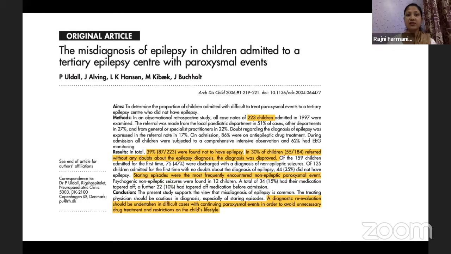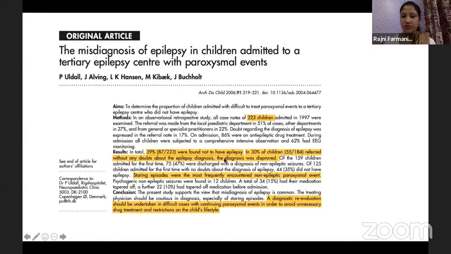So, misdiagnosis in epilepsy. In this child, when we received the child, epilepsy was made as the first diagnosis. We did the investigation. EEG was normal with suggestion. So we finally made the diagnosis of paroxysmal non-epileptic event. But yes, even with the best of hands, sometimes it is difficult to diagnose epilepsy versus a non-epileptic event. This was a paper in 2016 in which a large number of children were seen.